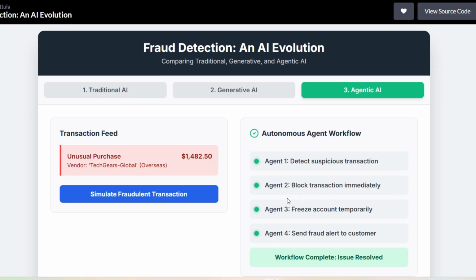And there are a bunch of agents, as we just talked about. One more agent we can use to freeze the account of that particular customer, and one more agent can send a fraud alert to the customer. See, all of these actions are completely structured, well orchestrated, and triggered autonomously without human intervention.